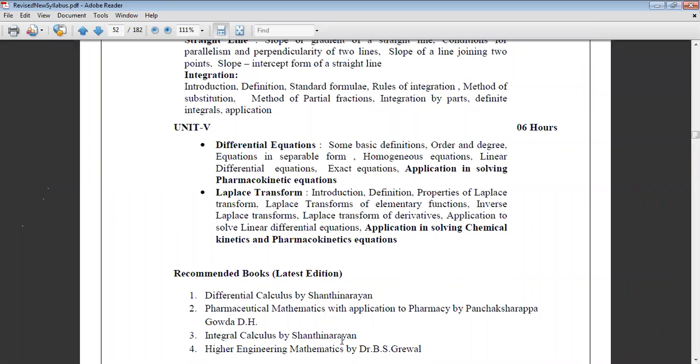The book is Sujan Mathematics for class 11 and 12 by H.K. Das and Rama Burma.